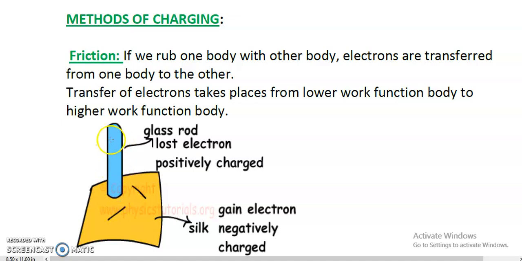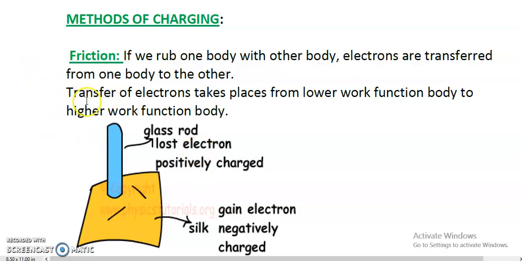That's why there will be a deficiency of electrons here, so the glass rod will become positively charged, and the silk will gain electrons. It means the silk will have an excess of electrons, that's why the silk will become negatively charged. In this way these two bodies will become charged. That is written over here: glass rod, loss of electrons, that's why positively charged, and gain of electrons by this silk, that's why it will become negatively charged. This method is called charging by friction.